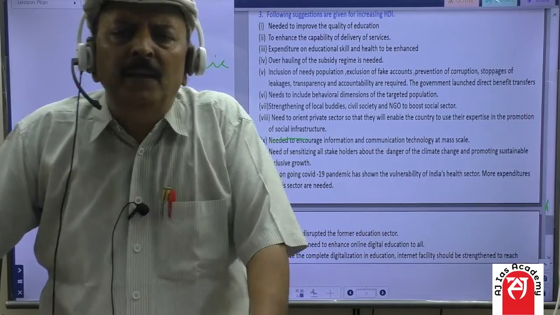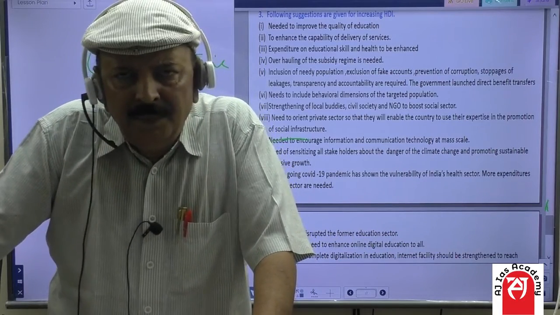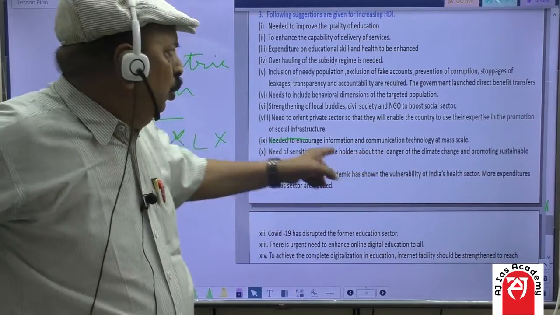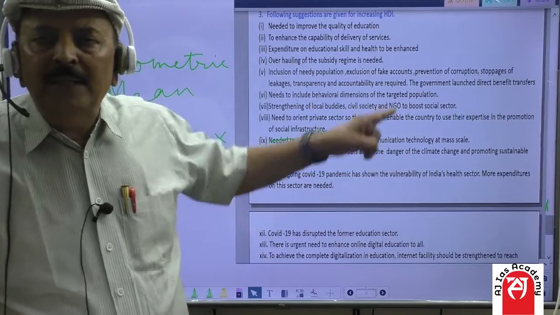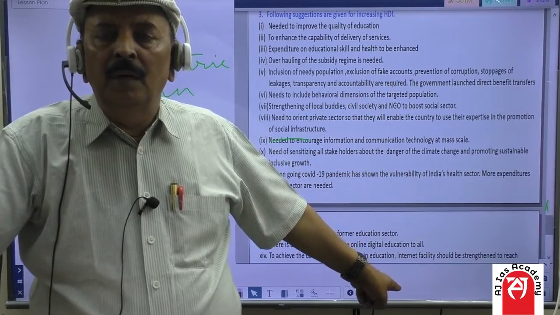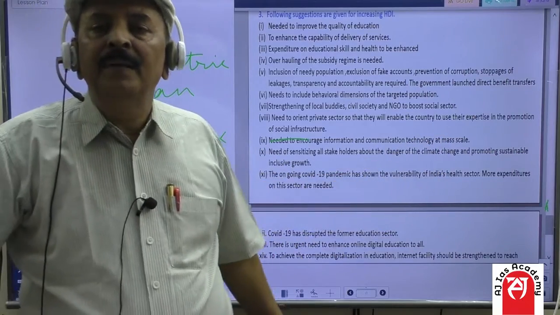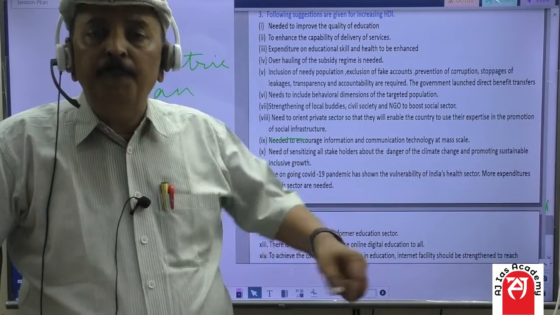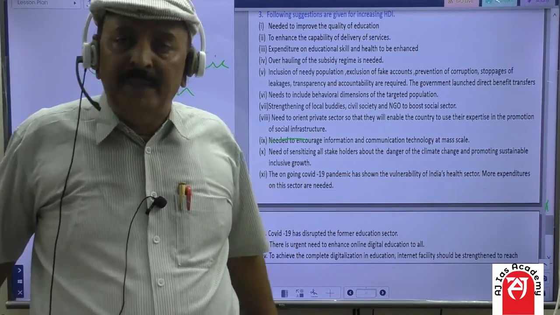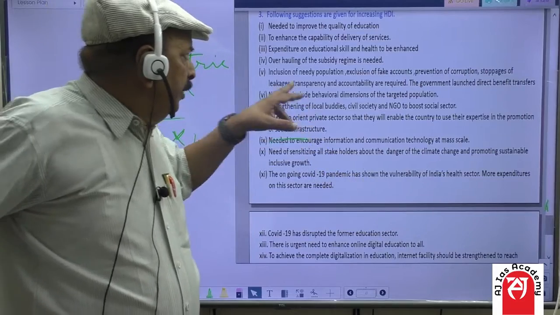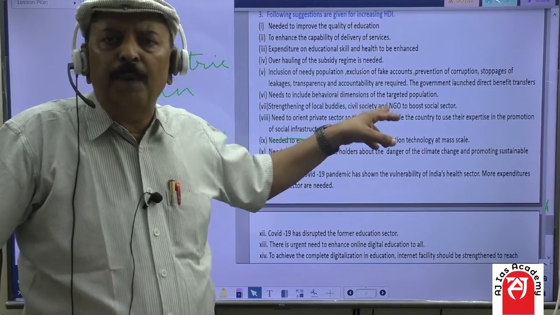Then what is the benefit of constructing toilets? So we will have to give behavioral training to the targeted population, and make them aware about the benefits of using toilets and how we can clean the environment. So there is need for behavioral training to the target population.